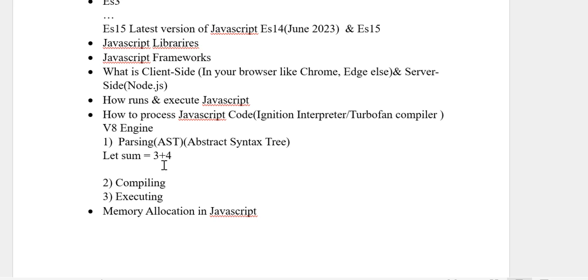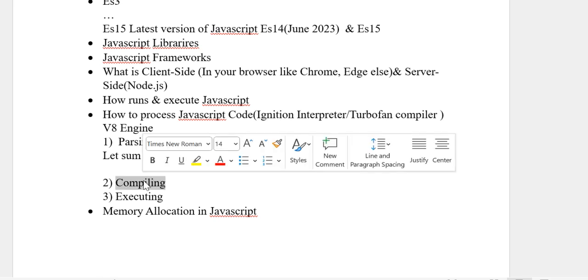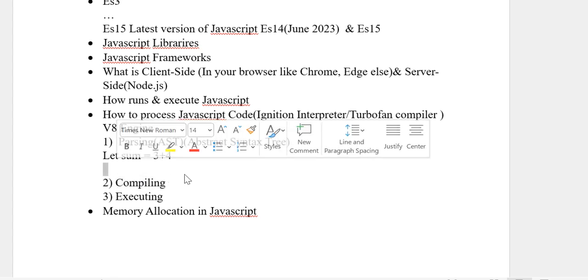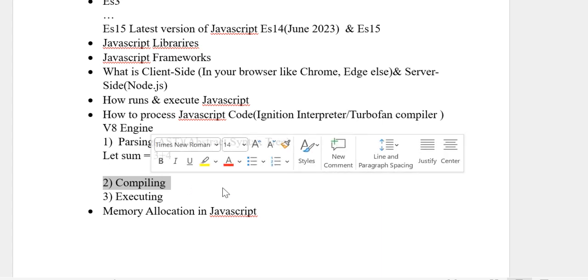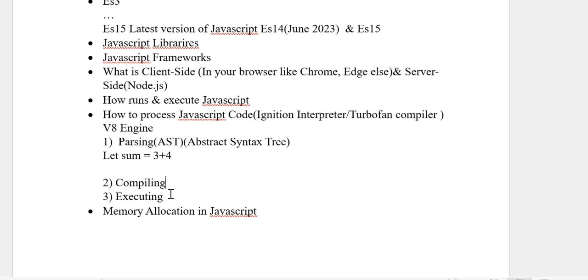Suppose you have used multiple variables in the code, and there are repetitive functions and variables with the same name. The interpreter generates the bytecode line by line, but compiling is the process that takes the bytecode from the interpreter, and the compiler checks that you have used multiple bytecodes with the same function or same variable, so it optimizes that bytecode, and then it is executed by the V8 engine.